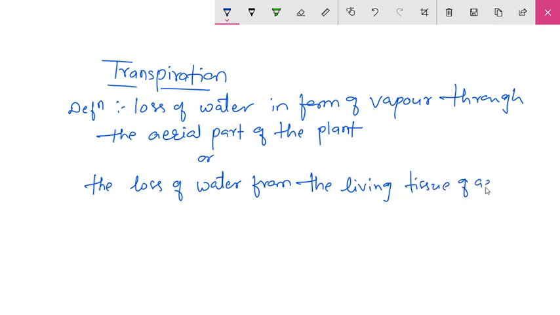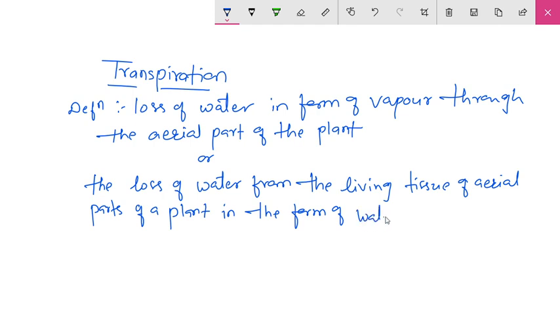of aerial parts of a plant in the form of water vapors.